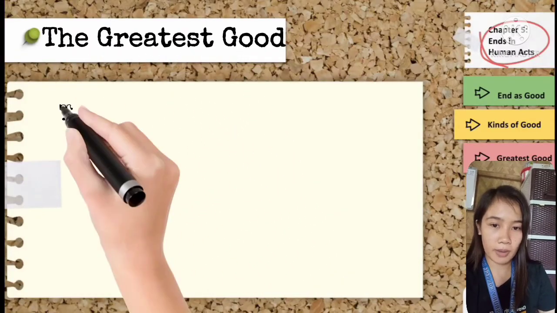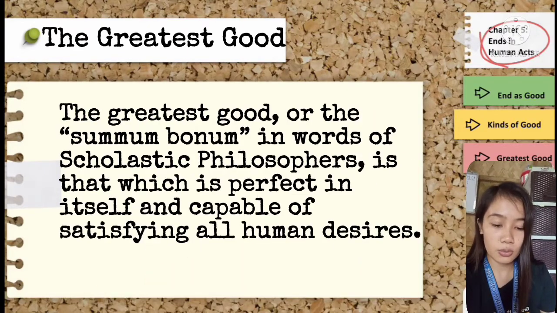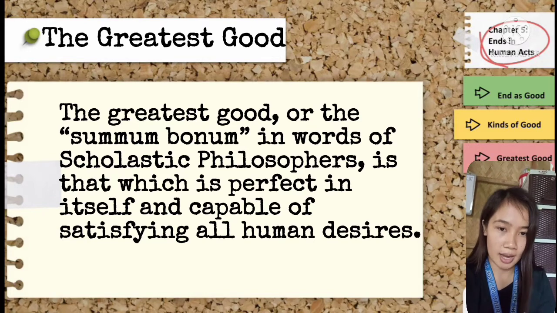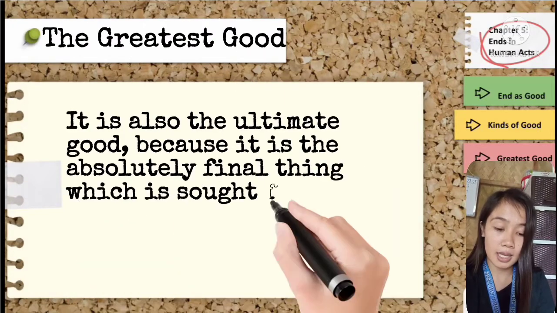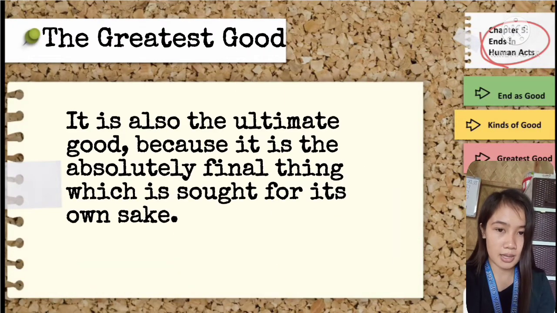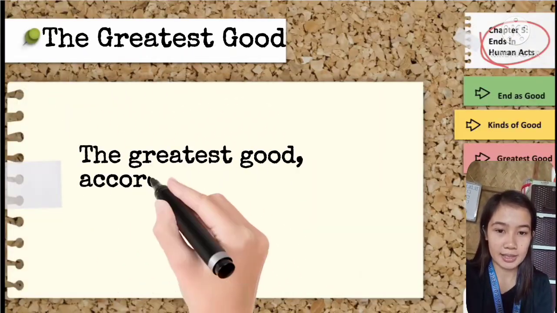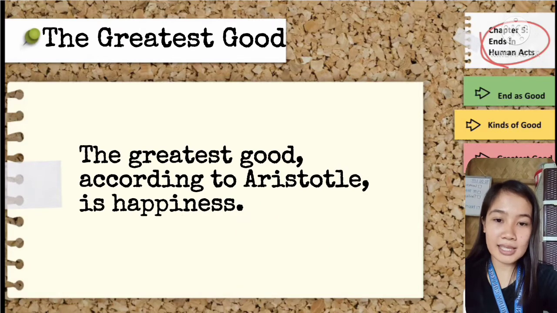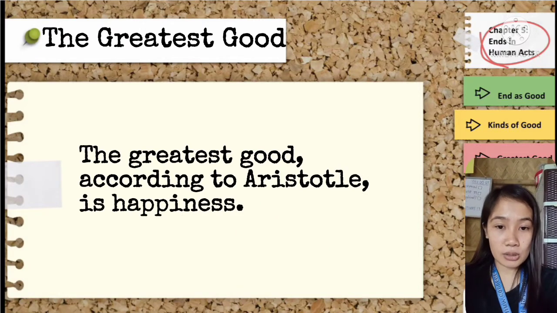For the last part of my report, we have the greatest good. The greatest good, or the summum bonum in words of scholastic philosophers, is that which is perfect in itself and capable of satisfying all human desires. It is also the ultimate good because it is the absolutely final thing which is sought for its own sake. Okay, the greatest good, according to Aristotle, is happiness. I think we all agree with this dahil sa lahat naman ng bagay na ginagawa natin, ang purpose lang natin is to become happy.